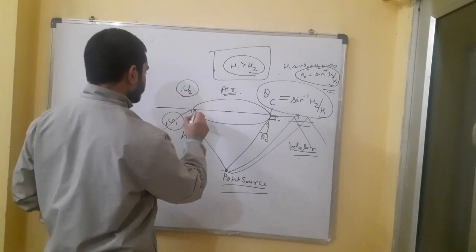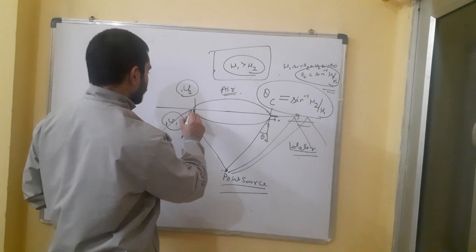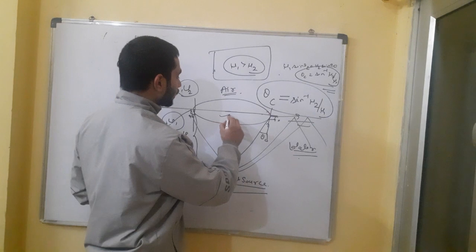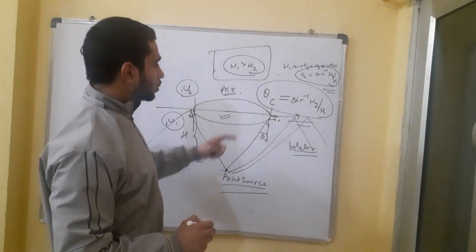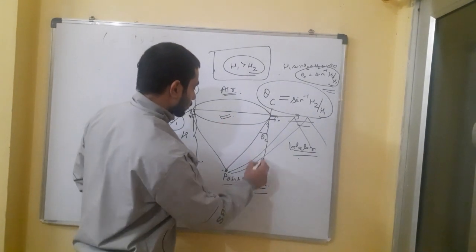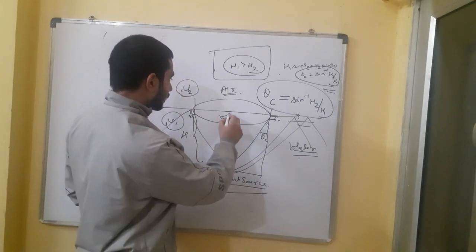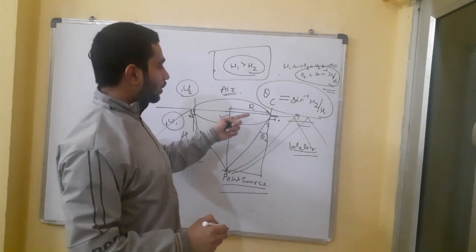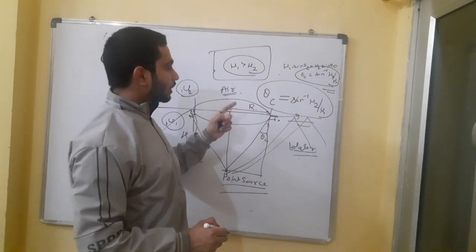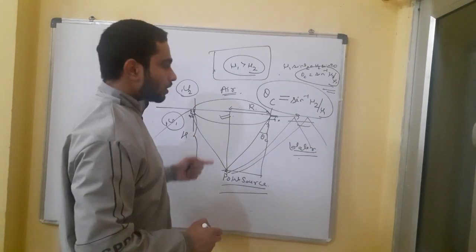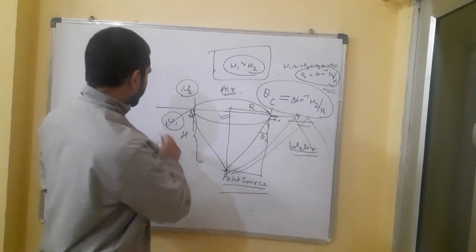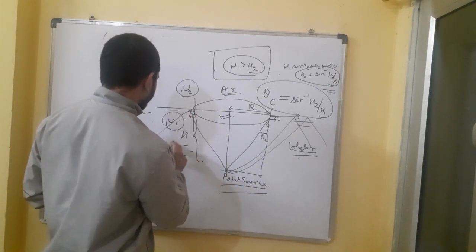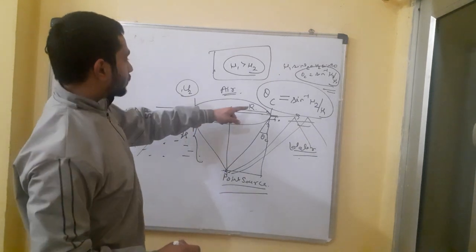So this is the critical angle, 90 degree. We will be asked at what area rays are coming out. So this area we have to find. Let's say this height is h, and for the area we have to find this radius. At what radius the rays are coming out from that pond, or any substance in which water is present. So this R we have to find.